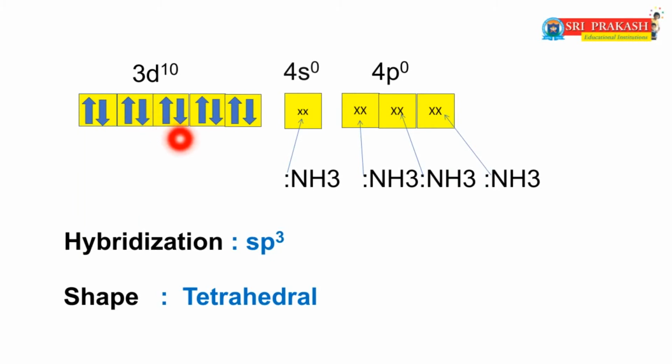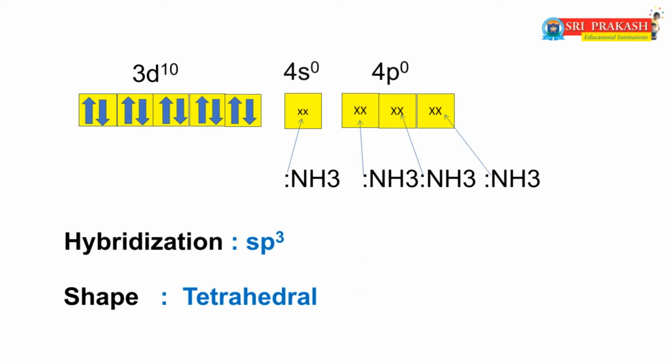In this orbital diagram, the four ammonia ligands donate electron pairs to the empty hybrid orbitals of the metal, forming four coordination covalent bonds, or dative bonds. In this, one 4s orbital and three 4p orbitals are involved in bond formation. So the hybridization is sp3 and the geometry or shape is tetrahedral.